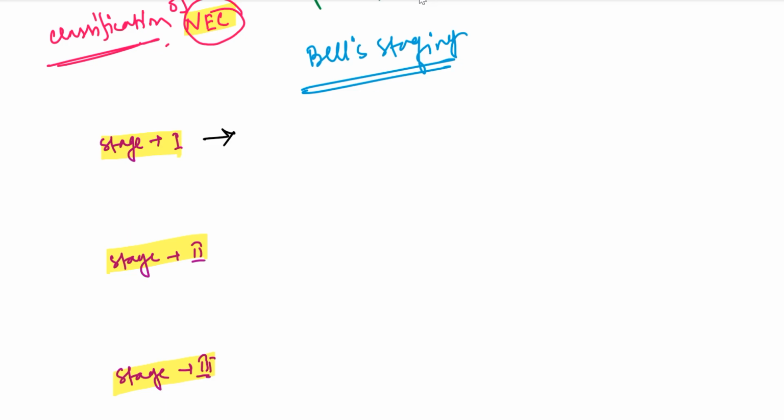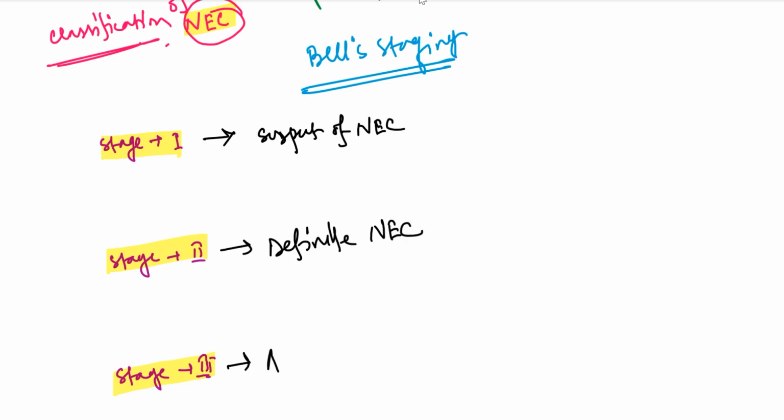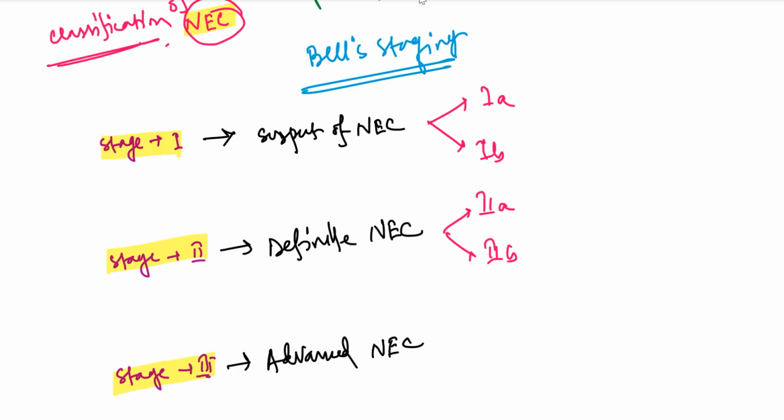What is stage 1? Stage 1 is suspect necrotizing enterocolitis. Stage 2 is definite necrotizing enterocolitis, and stage 3 is advanced necrotizing enterocolitis. Now we can further subdivide these stages into 2: stage 1A, 1B, 2A, 2B, 3A, and 3B.